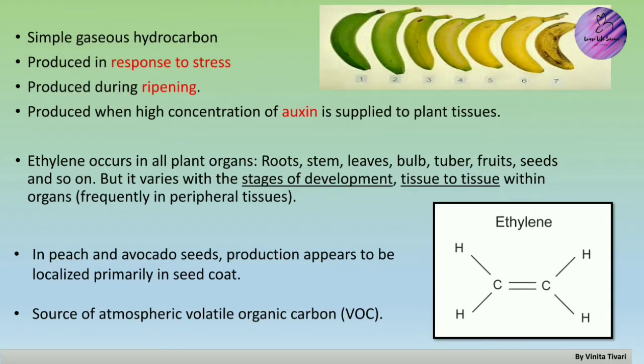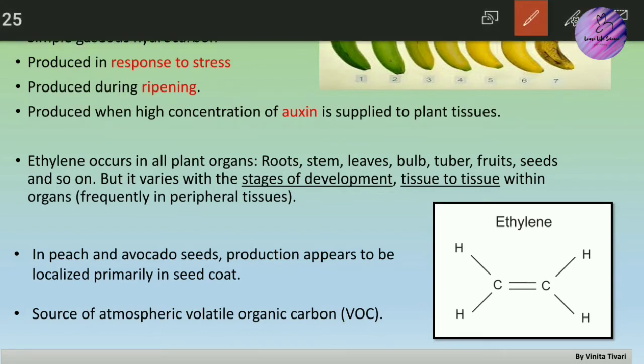So generally, ethylene is considered a simple gaseous hormone. As you can see here, it is generally present in gaseous form, and if you look at ethylene products in the market, you will see ethylene glycol, or ethylene cylinders that are available. It is generally produced in response to stress, in response to ripening, and also when a high concentration of oxygen is supplied to plant tissues.